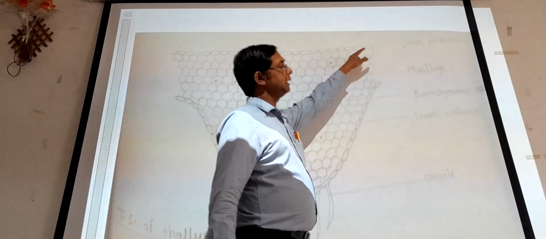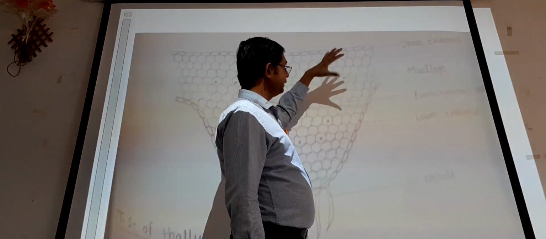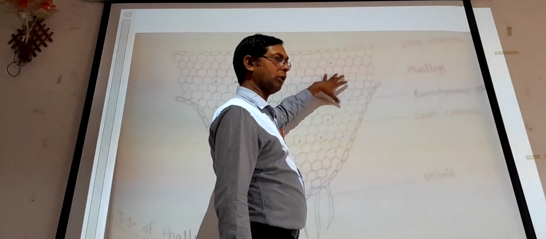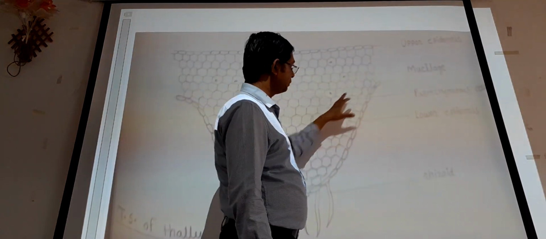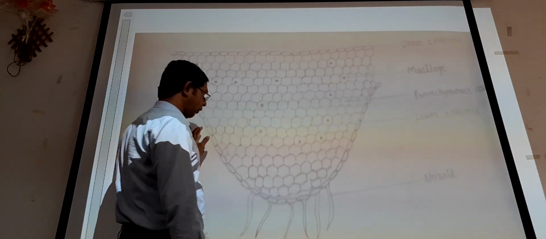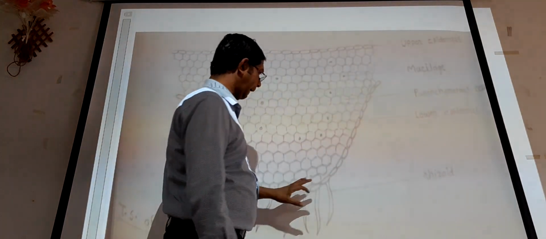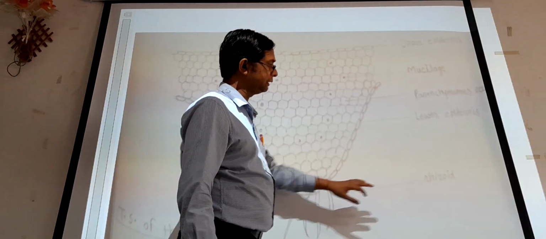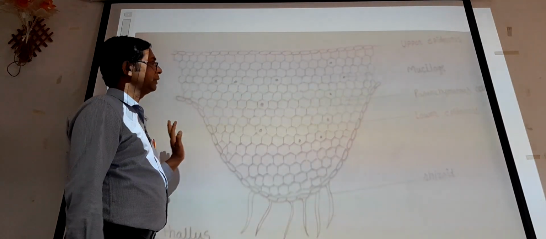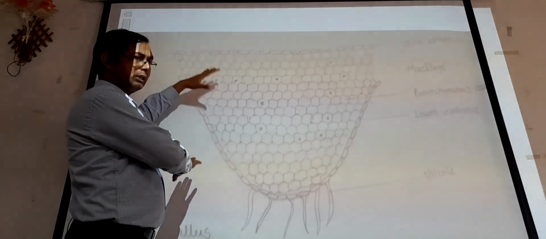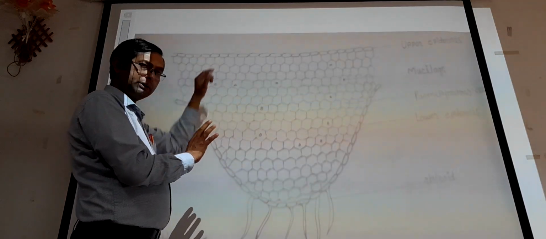So in this TS of thallus we can see the upper epidermis, followed by the parenchymatous cells having the mucilage, and at the lower side the lower epidermis is present, which shows the presence of smooth walled rhizoids. So very simple, the thallus has no cavity, only upper epidermis and lower epidermis.